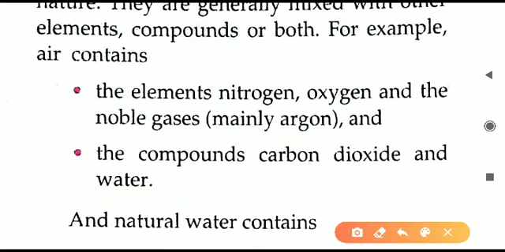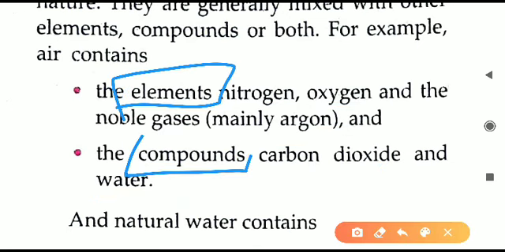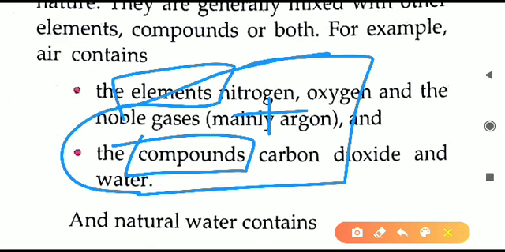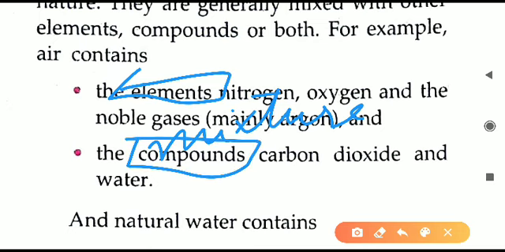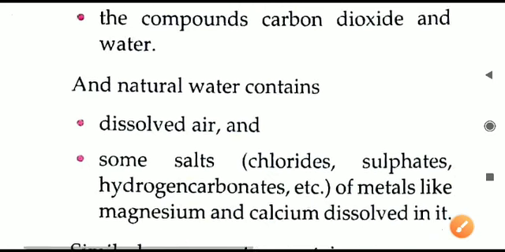So what we learn from this is that when elements and compounds are mixing together or combining together, what we get as a result is mixtures. So mixtures are formed by the combination of element and compound. It is not compulsory that both element and compound should be there. Only elements also mix, and sometimes they will also give a mixture. Similarly, only compounds can be there and we will get a mixture. So it can be any way. Elements and compounds can be present in any number.